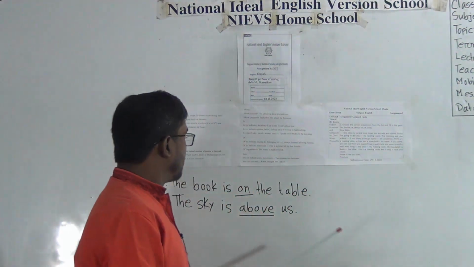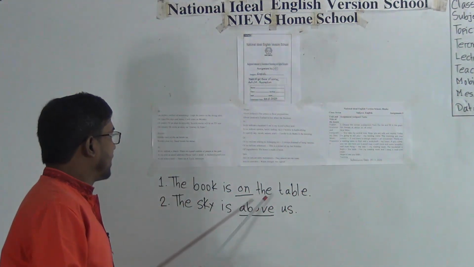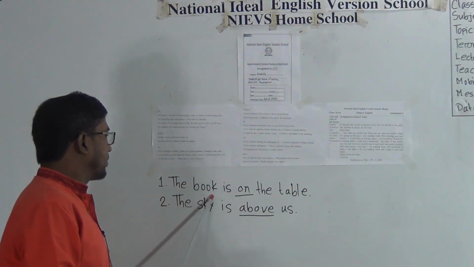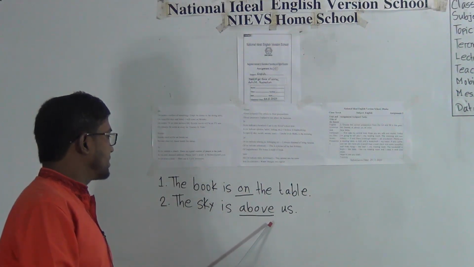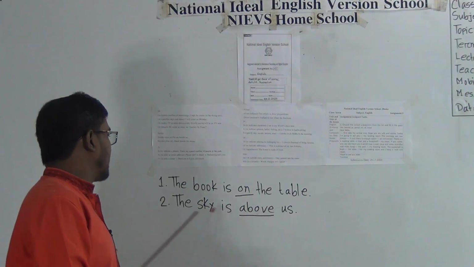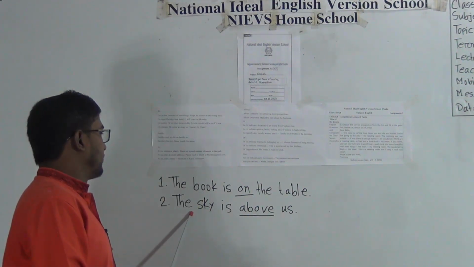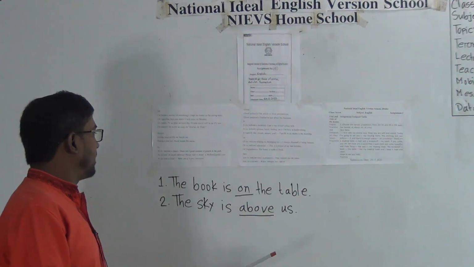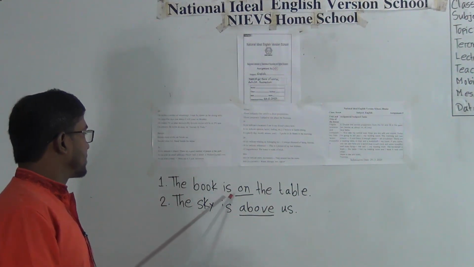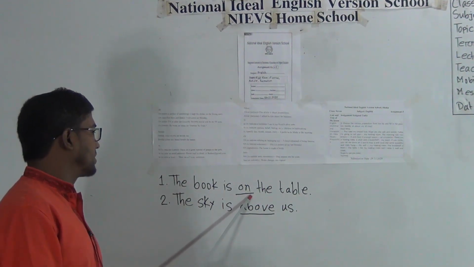So look here, between the table and the book. Another one is us, that means pronoun, and the sky. I think you have understood these 2 examples of the prepositions. The book is on the table, here on is a preposition.